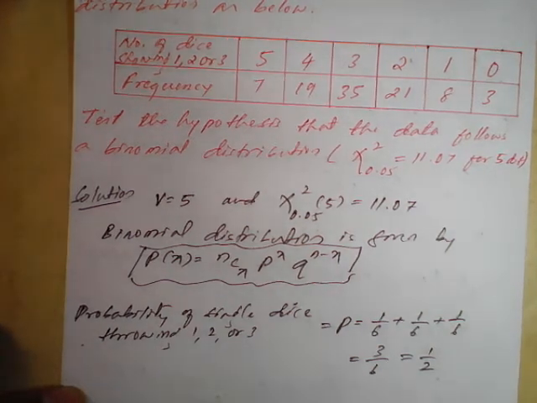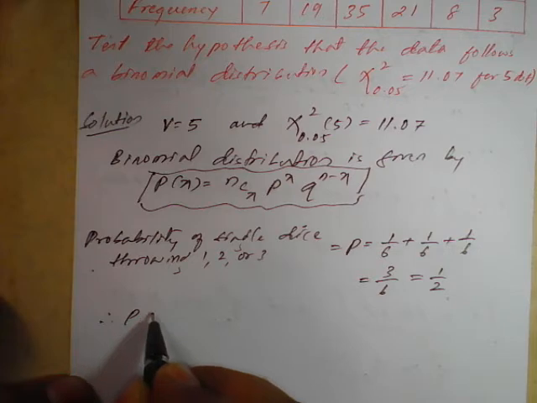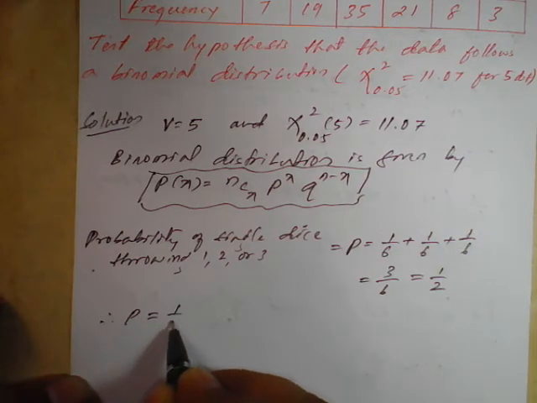Therefore the probability of the given event is p equal to 1 by 2.